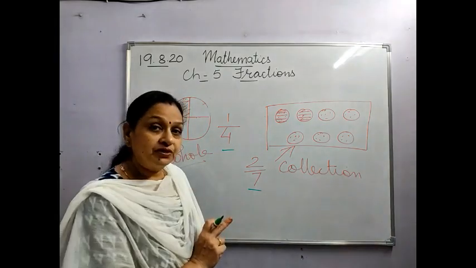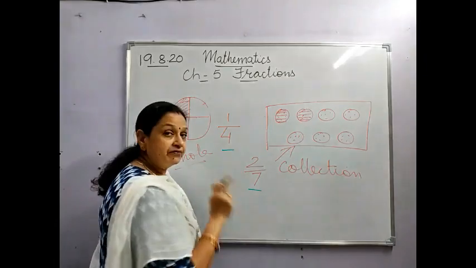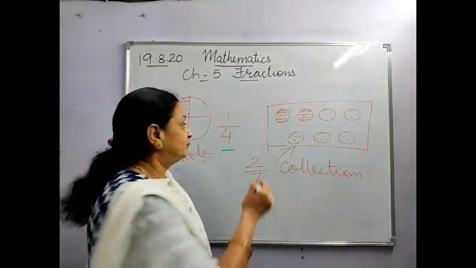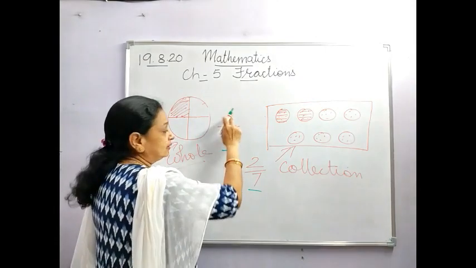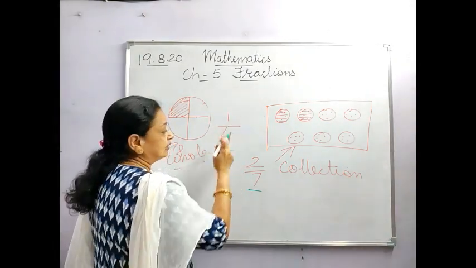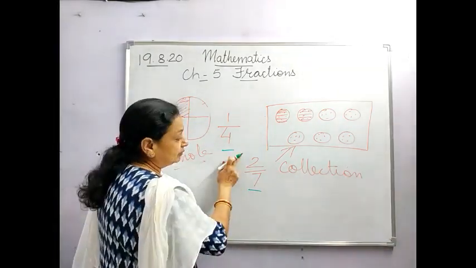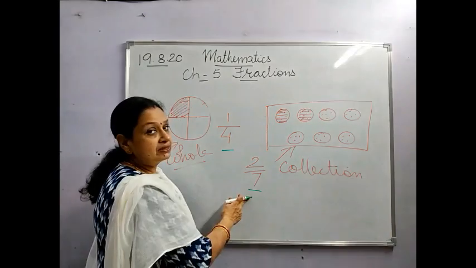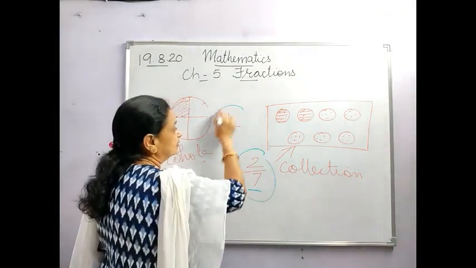And if you observe carefully, every fraction has got 2 parts. I'll first explain this. One number, and this is the second number, 4. One number is above the line and one number is below the line. Similarly, here there are 2 numbers. One number is above the line and the other number is below the line. This complete thing is called the fraction.